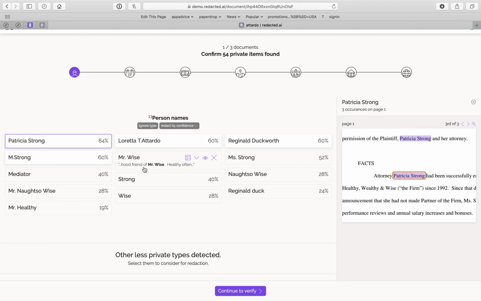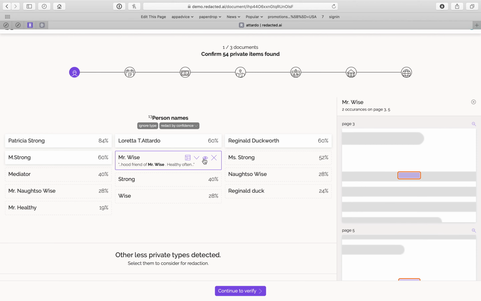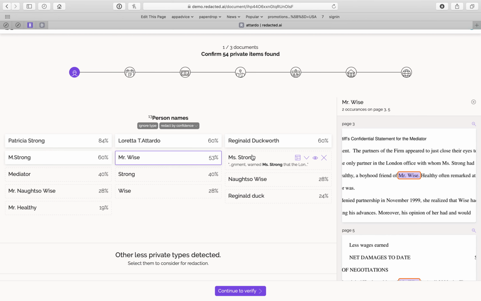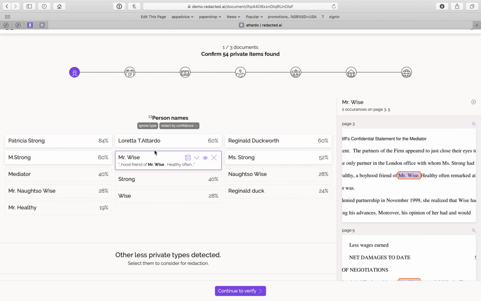Mr. Wise. So Mr. Wise actually looks like it is a correct name. So if I look here, a boyhood friend of Mr. Wise, that is a name. So a simple click redacts it. Miss Strong, this looks like probably, yep, this is Patricia Strong. I can click on that again. The word mediator is actually not a name, so I'm going to leave that unredacted.